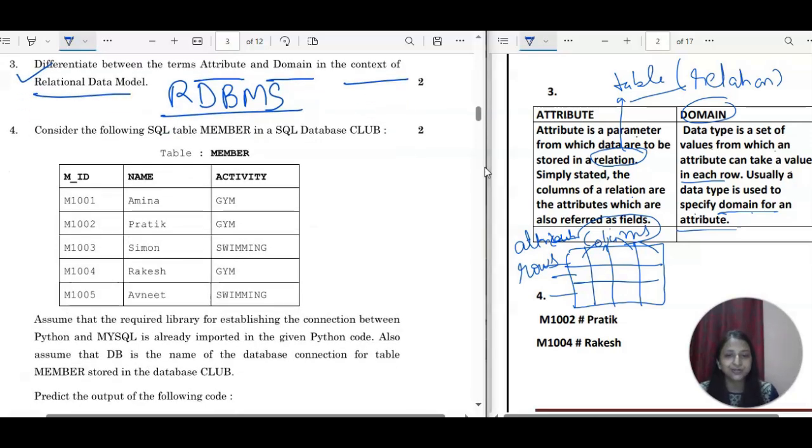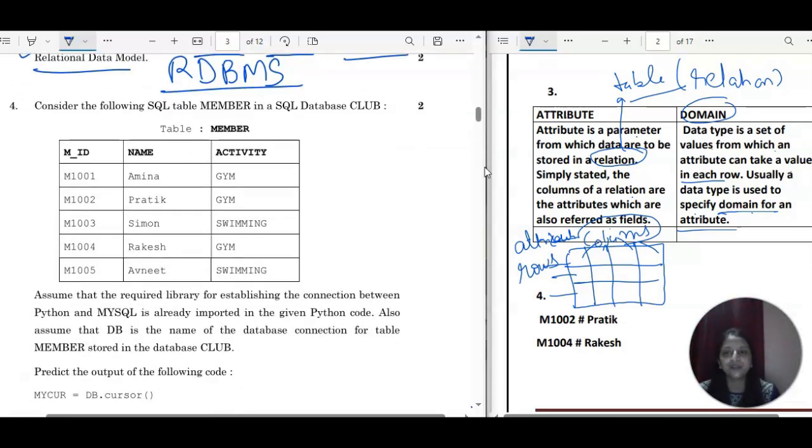Well, question number 4 is something very good. Consider the following SQL table. What is the name of the table? It is member, right? In SQL database club. So club is the name of the database. Table is member, in which you can see we have a total of 3 fields, right? MID, so member ID, member name and activity. These are the IDs, name and the activity gym, and what all other activities are there.